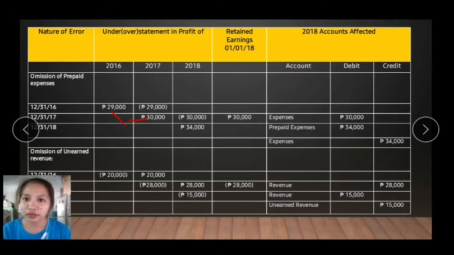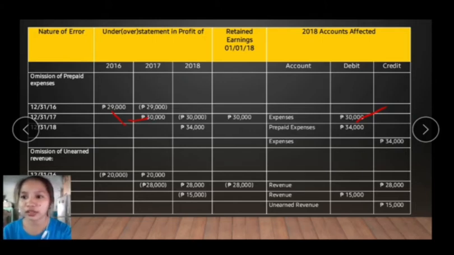First, we have to debit expenses of 30,000 and credit the retained earnings for 30,000. This entry is for the 2017 error. And for 2018, which is the 34,000, we have to debit the prepaid expense of 34,000 and credit the expense for 34,000. So your expenses are reduced by 34,000 for the year 2018, because you paid and recorded a prepaid expense of 34,000. For 2018, we add expenses of 30,000 because it was understated in 2017.